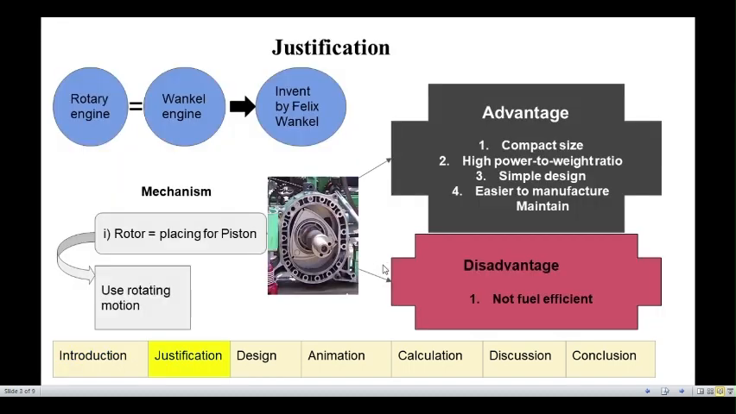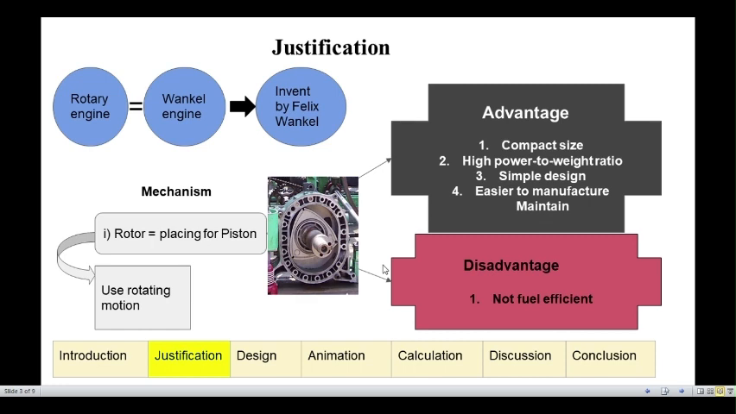Next, justification. The rotary engine is the Wankel engine, invented by Felix Wankel. For the mechanism, the first rotor replaces the piston and uses rotating motion.